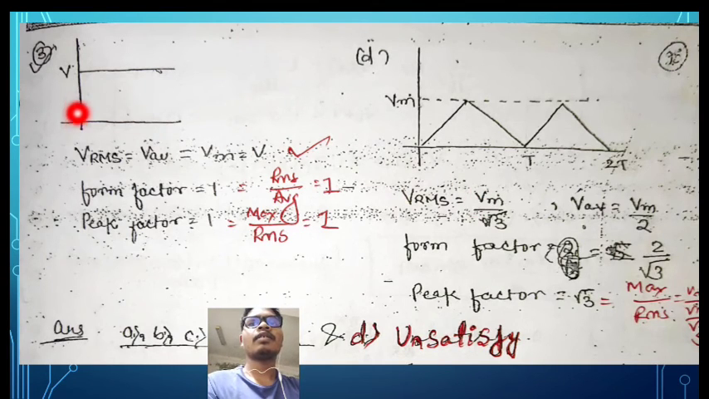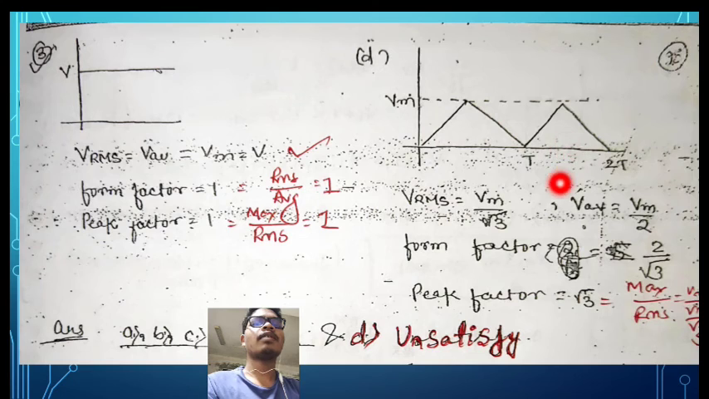See another figure. Here B is a direct line. So here RMS value is equal to average value is equal to maximum value. So form factor is equal to 1 and peak factor is equal to 1. So here also form factor and peak factor are the same.